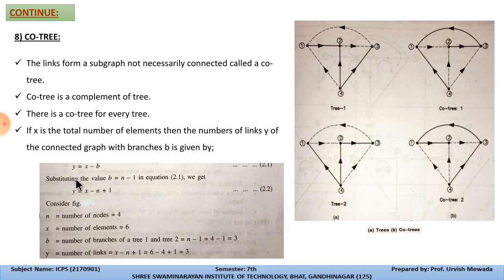From the previous slide we already have b equals n minus 1. Putting this in, we get y equals x minus n plus 1. Suppose we have 4 nodes, then x minus 4 plus 1, so x minus 3, and y will become the number of links of this particular graph diagram. Here n is the number of nodes, suppose 4, x is the number of elements, 6 elements present, and b is the number of branches of a tree. Here we have tree 1 and tree 2.